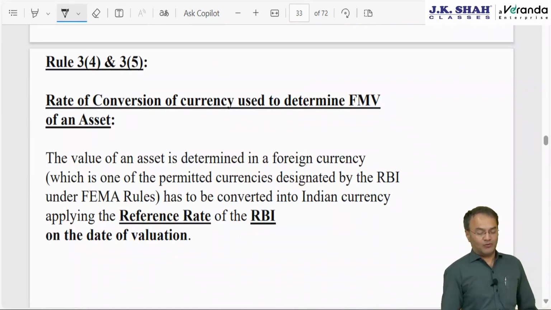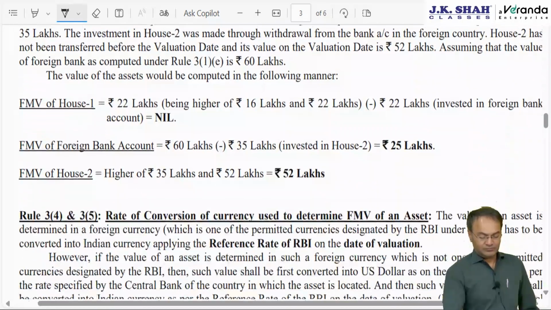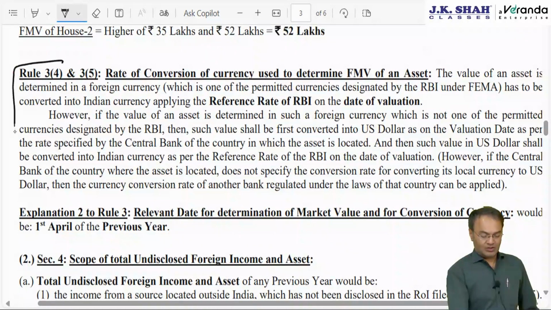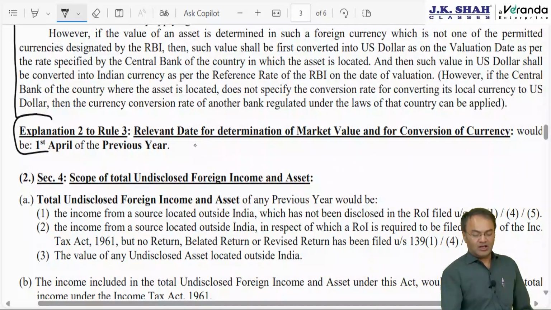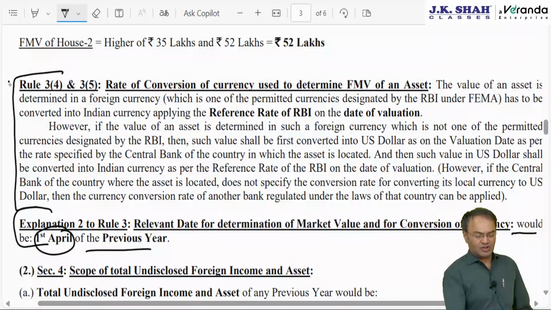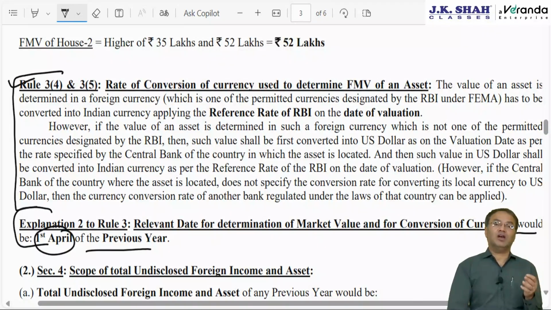Rule 3, sub rule 4 and 5. What will be the valuation date? So let's first finish the next point. Explanation 2 and 3, relevant date. So it says the valuation date would be 1st April of the previous year. That's very simple, we already discussed. Rule 3, sub rule 4 and sub rule 5, this also partly we are done with.